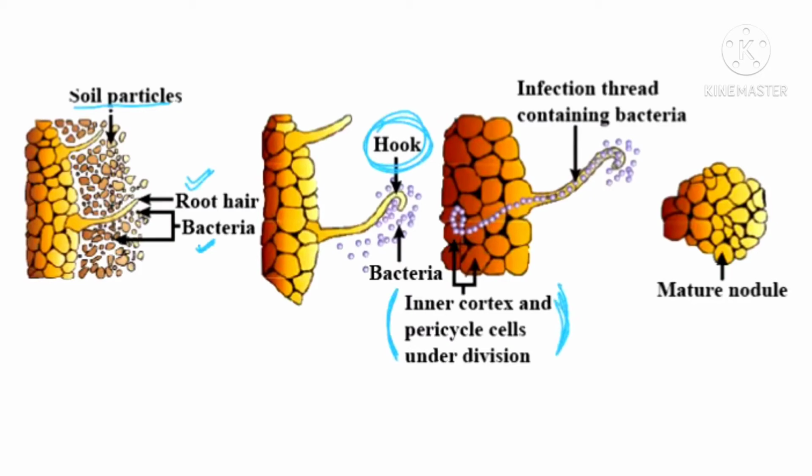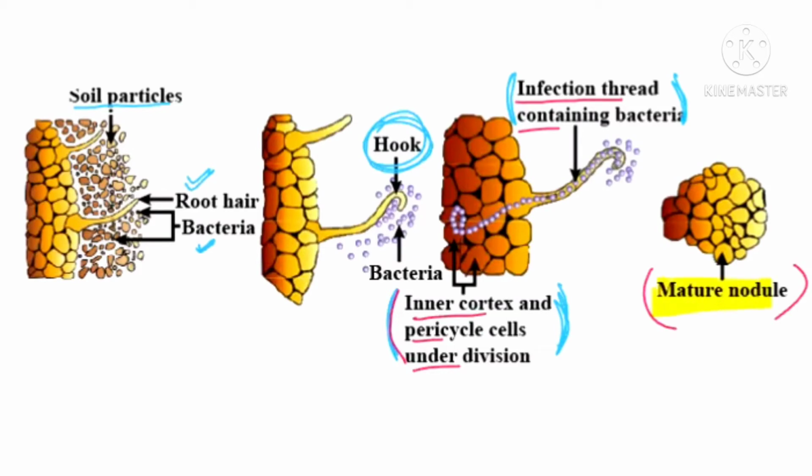Okay, why are they dividing? Because the infection thread has already taken the dividing bacteria there. So infection thread carries the dividing bacteria. And when they reach the inner cortical cells, then the inner cortical and the pericycle cells will undergo division to form a mature nodule. Is it clear, beta?